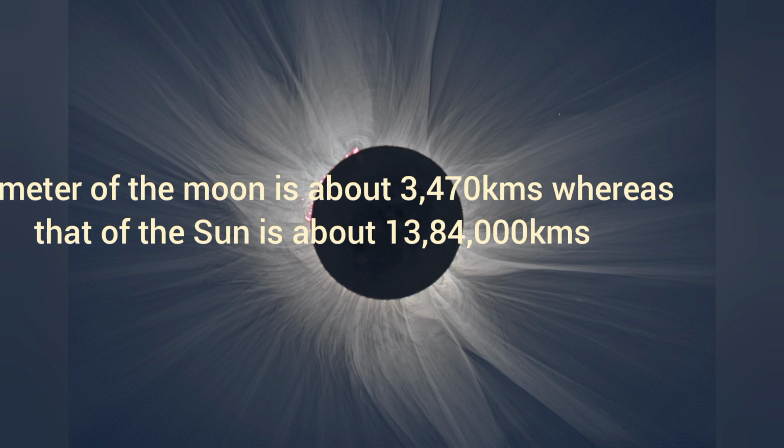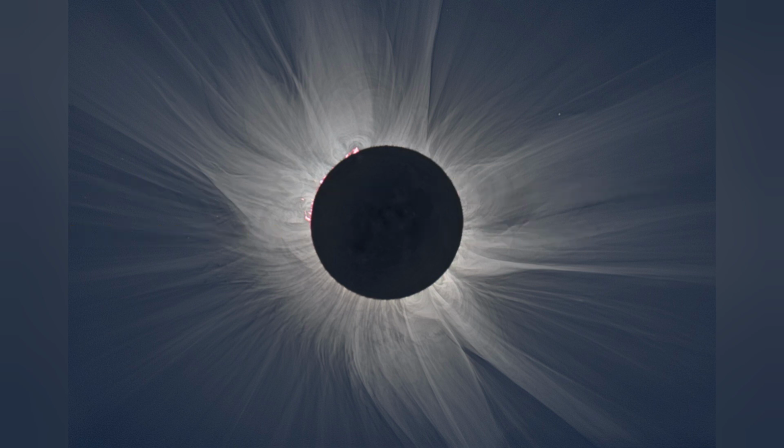The diameter of the moon is 3,470 kilometers, whereas that of the sun is much larger, which is 13,84,000 kilometers. But from the earth, the sun and the moon appear roughly of the same size, because the distance of the sun is 400 times larger than the distance of the moon from the earth. The moon is much closer to the earth. Hence, both the sun and the moon seem to be of the same size to an observer on the earth,